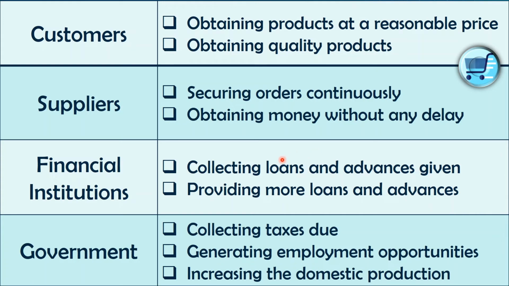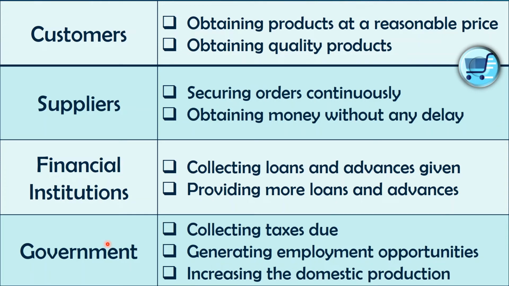So one of their primary objectives would be collecting loans and advances given, and providing more loans and advances as well. Only if they provide more loans and advances is that the way to reach a good profit, if we see it from the banker's point of view.